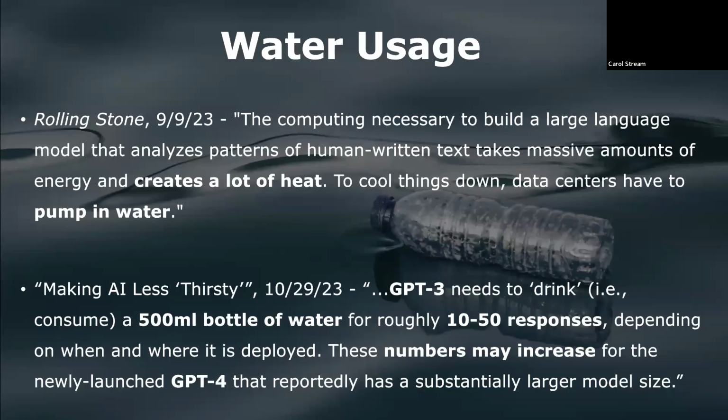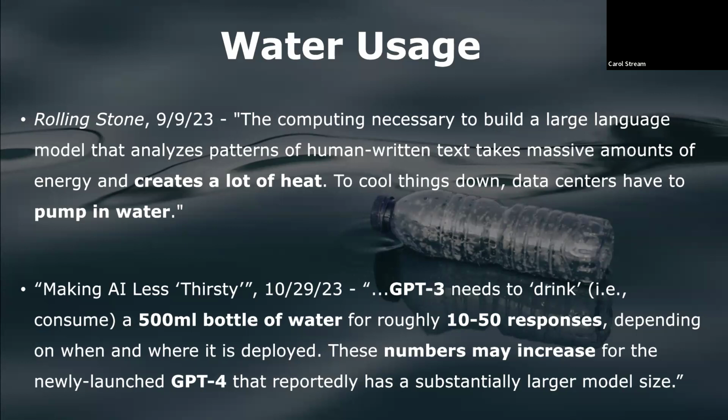Use of ChatGPT also affects the environment, as the servers that power the GPT model require a significant amount of fresh water for cooling. A September 9th, 2023 article from Rolling Stone reported that, quote, the computing necessary to build a large language model that analyzes patterns of human written text takes massive amounts of energy and creates a lot of heat. To cool things down, data centers have to pump in water, end quote.